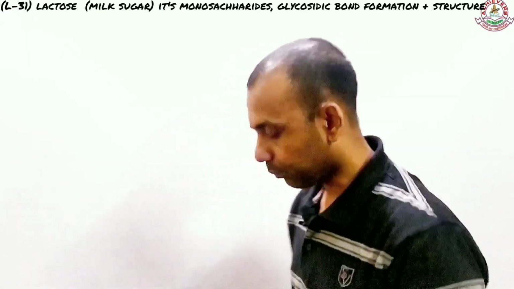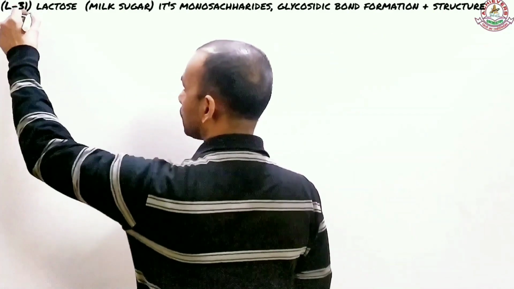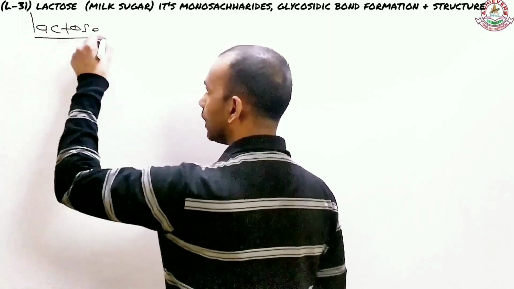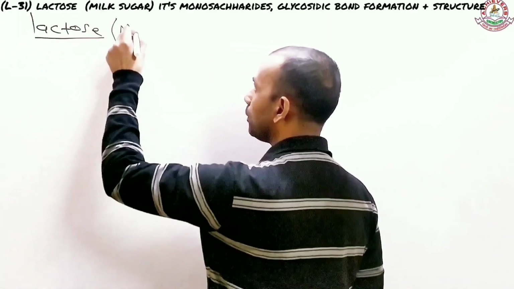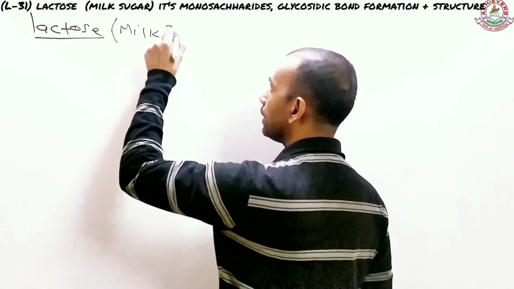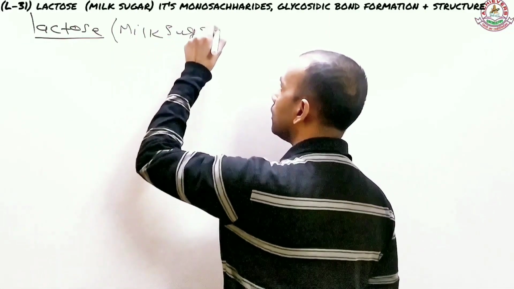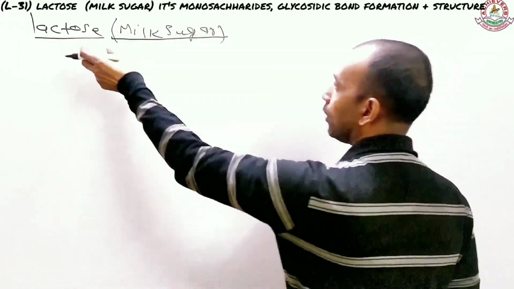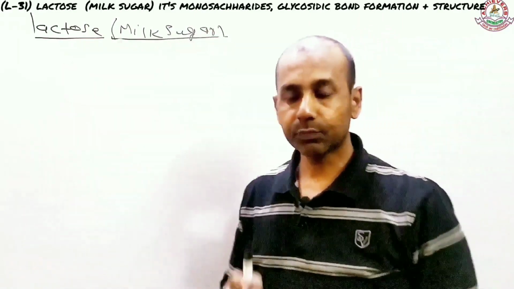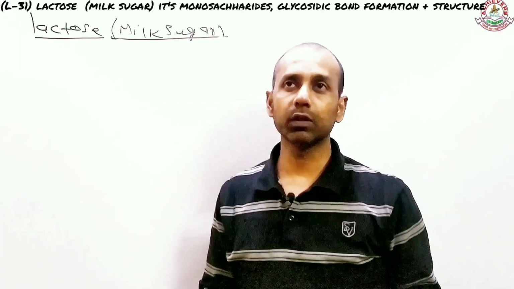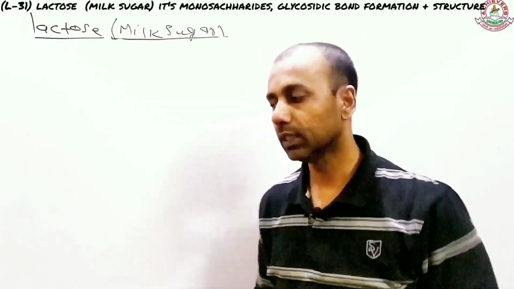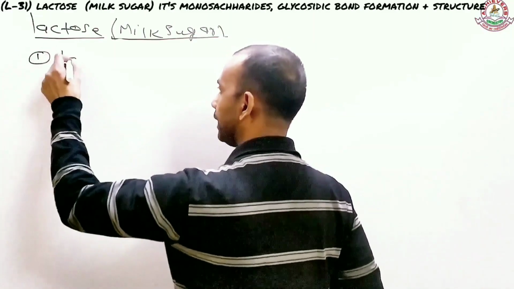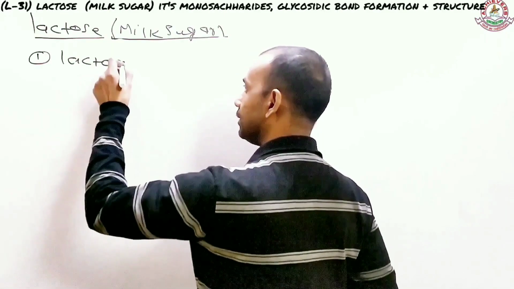What is lactose? Like I said, lactose is a disaccharide. It's also called milk sugar. The first thing I must tell you, before I come to some other topic about lactose, is that lactose is a disaccharide.